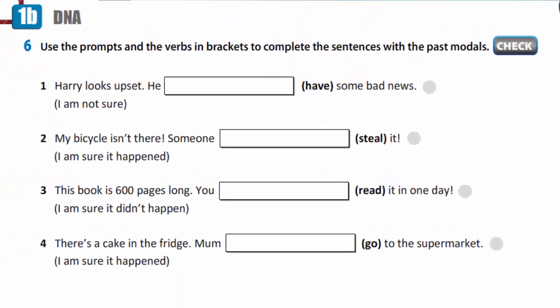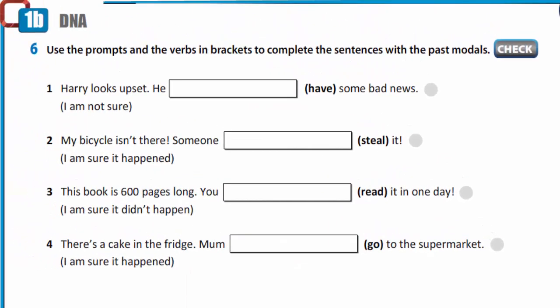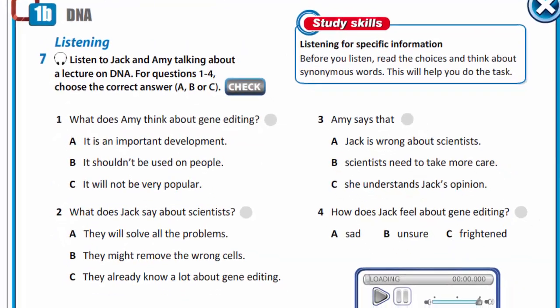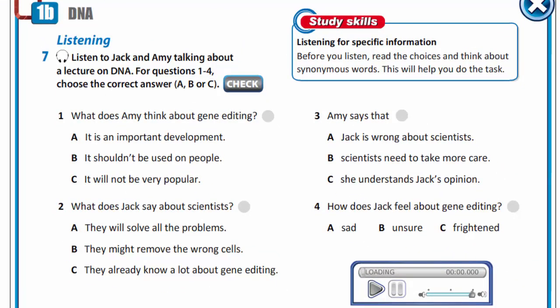Exercise 6. Harry looks upset. He may have had some bad news, because I'm not sure. In exercise 7, you are to listen to Jack and Amy talking about a lecture on DNA and choose the correct answers for the questions.